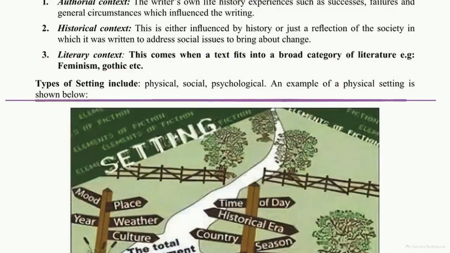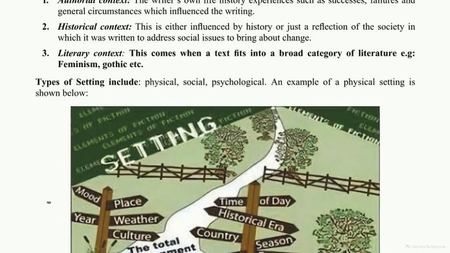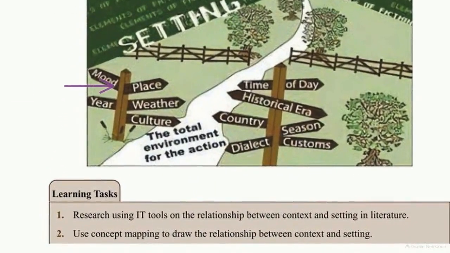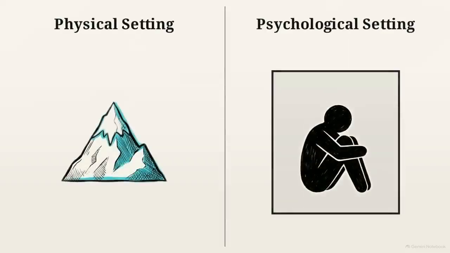This illustration breaks down setting into physical, social, and psychological components. We see markers for place, time, weather, culture, historical era, customs, and dialect. These elements, like weather blending with local culture, interlock to create the total environment for action. By breaking down these environmental details, we can see exactly why an author might place a character in a harsh landscape to mirror an isolated internal state.